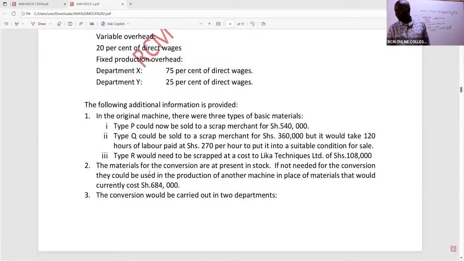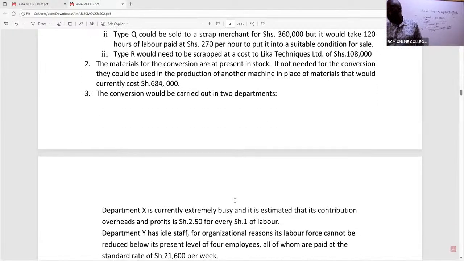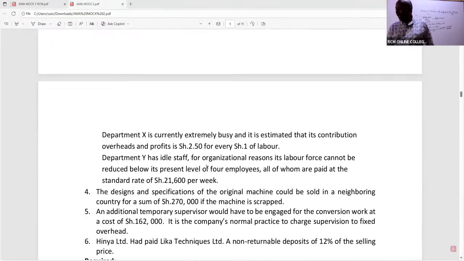2, the materials for conversion are at present in stock. They are already in stock. If not needed for the conversion, they could be used in the production of another machine in place of materials that would currently cost 684,000. The conversion would be carried out in 2 departments. Department X is currently extremely busy, and it is estimated that its contribution, overheads, and profits is 2.5 for every shilling 1 of labor. Department Y has idle staff. For organizational resources reasons, its labor force cannot be reduced below, so it's idle.